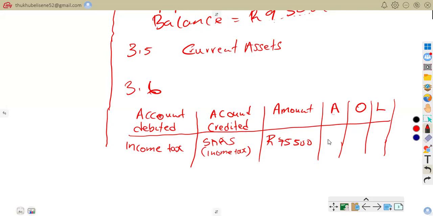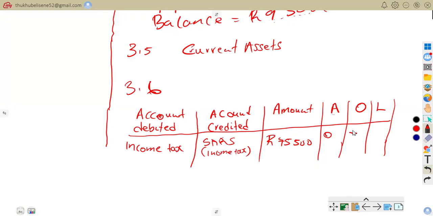So here we are not going to have any effect on assets. But when it comes to owner's equity, the owner's equity is going to decrease. That's why we give it that sign. It's because it's going to decrease.